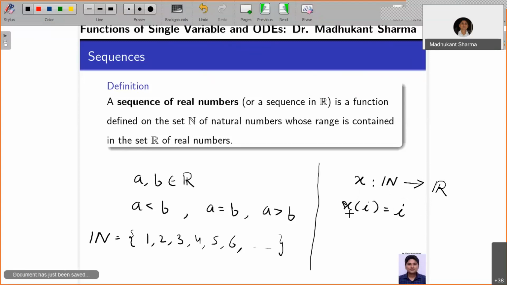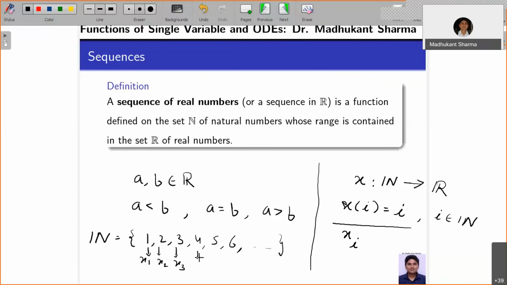Okay, and more mathematically, how will we symbolize these sequences? With suffixes: x suffix i, where i belongs to the natural numbers. So you can use a unique number here: x1, x2, x3, x4. You may have put it down already in order, but it may or may not be in order.